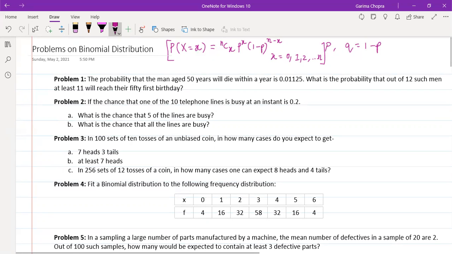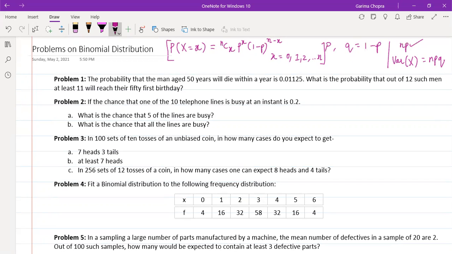Then we have done the proof in which we have seen that the mean for the binomial distribution is np, and the variance of a binomial variate is npq. Now let us take some problems.